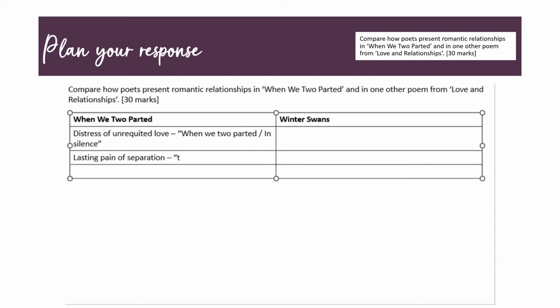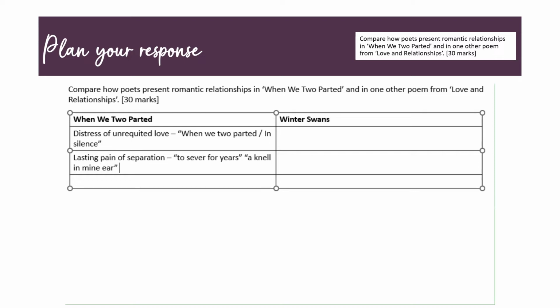I think the second thing I would pick up on is the lasting pain that the speaker goes through, and he uses imagery of death, quite violent imagery. So he says "to sever for years." To sever means to cut something. He says "a knell in mine ear." The knell is a kind of bell that's rung at the funeral. And we also have that circular structure in the poem, which suggests that the speaker was trapped, going over the same ground again and again, unable to move forward.